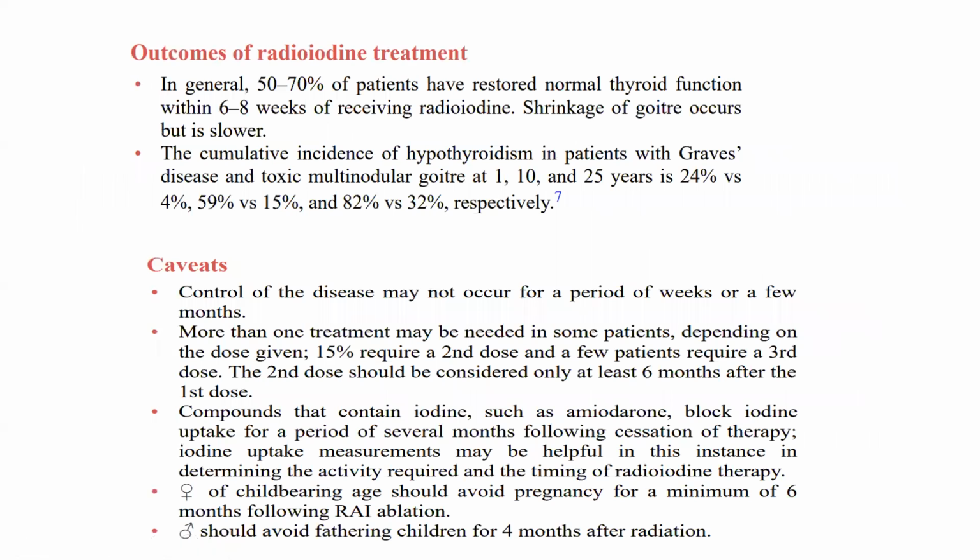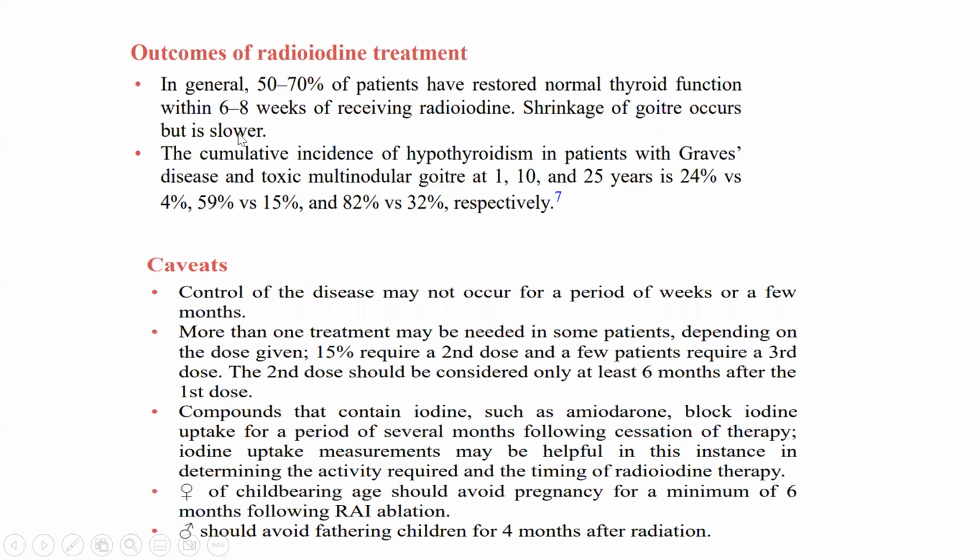Now, this is another 2 important paragraphs from Oxford Handbook, which is very important in context of the exams, of course, in context of the question theme of radioiodine treatment. So in general, 50 to 70% of the patients have restored normal thyroid function within 6 to 8 weeks of receiving radioiodine therapy. Many times they ask this percentage.